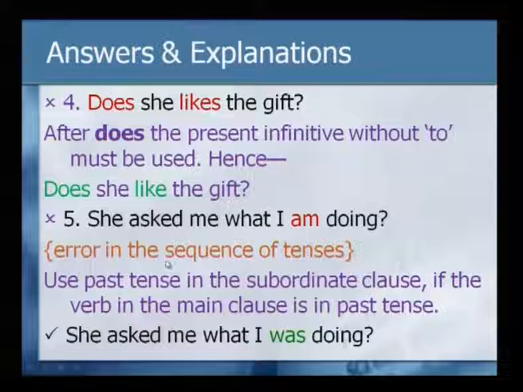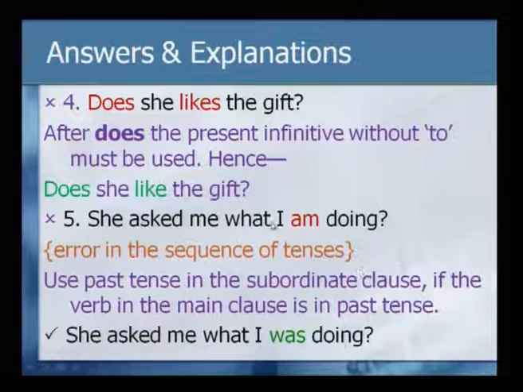Look at this, the error in the sequence of tenses. The sequence of tenses refers to this: here it is past form, and then this side also it should be past form. So, the error is committed here. What should you do? Use past tense in the subordinate clause.